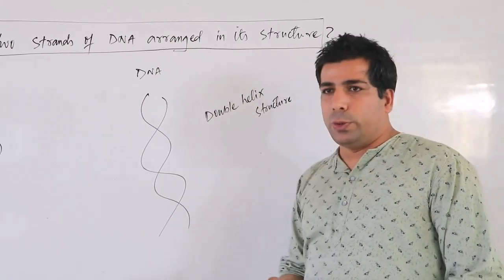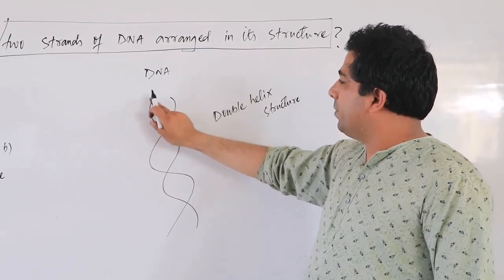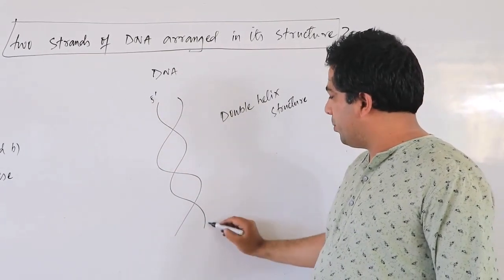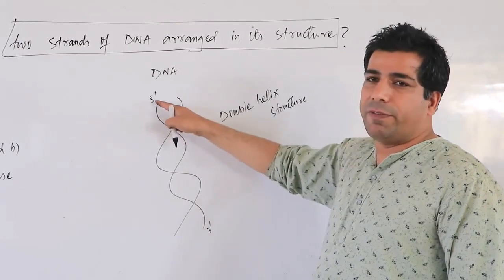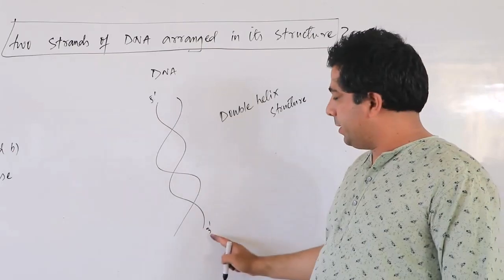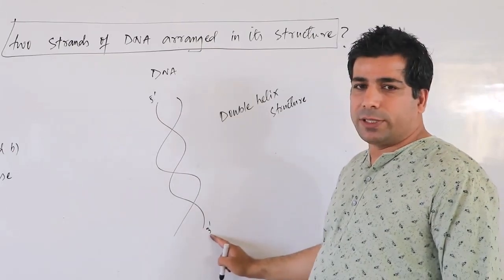And I also told you that the first strand of the DNA is from 5' to 3'. This is the fifth carbon of a sugar, which is deoxyribose sugar, and this is the third carbon of deoxyribose sugar.